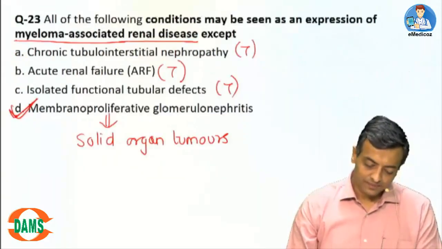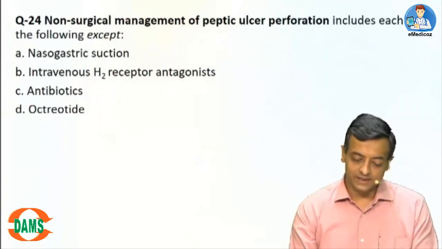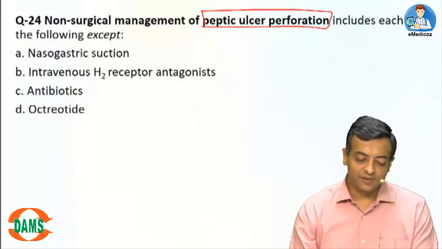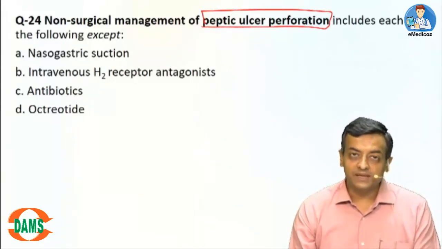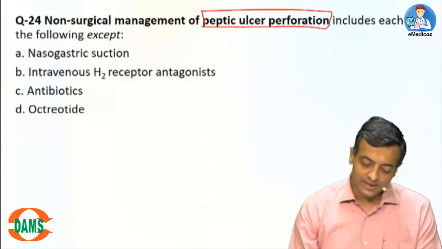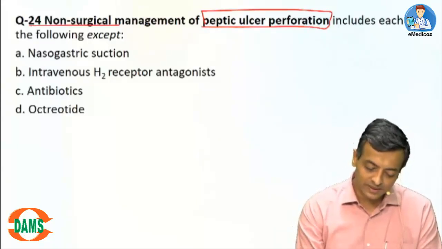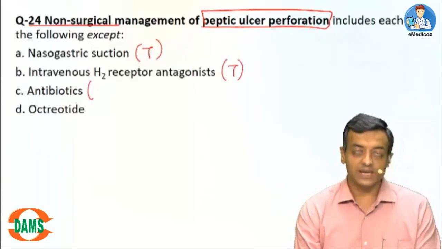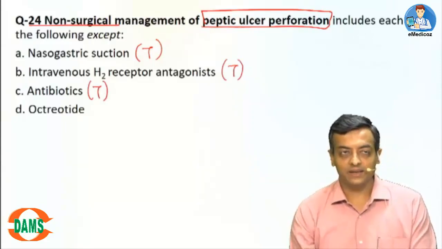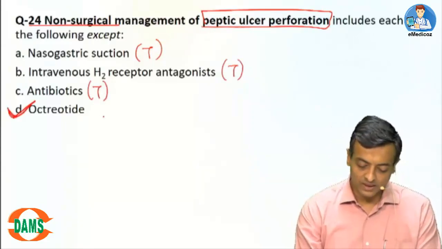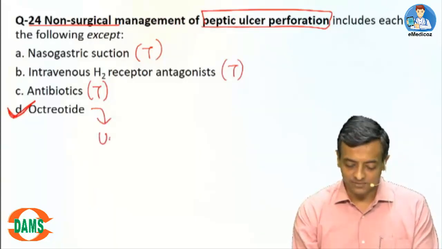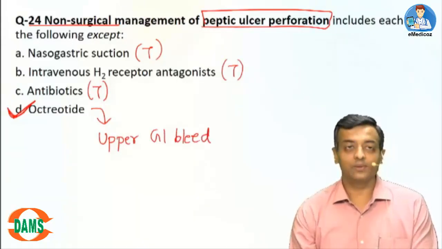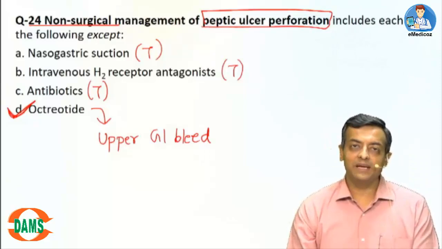Question 24. Non-surgical management of peptic ulcer perforation includes each of the following except. So there is already perforation, so how can you prevent it? Non-surgical management includes suction, H2 antagonist, and antibiotics to prevent peritonitis, except for octreotide. Octreotide we give sometimes in upper GI bleed, but not for peptic ulcer perforation.